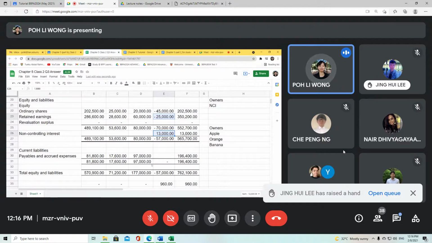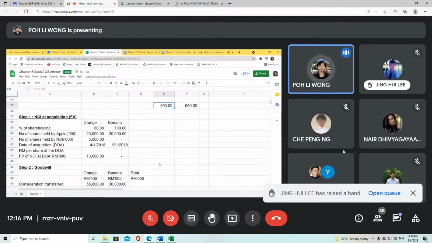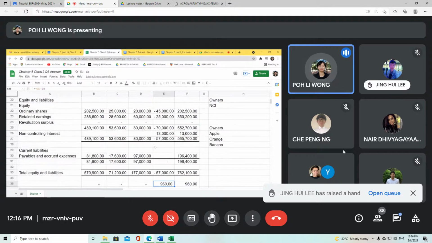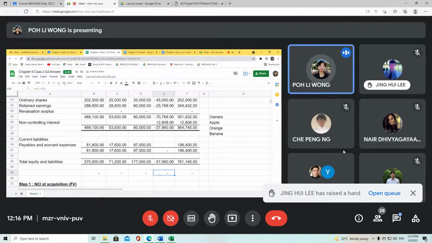The main reason is because 960 was earned by whom? Earned by Orange, earned by the subsidiary. So any profit earned by the subsidiary, Apple will only get a fair share of 80%, and 20% will be absorbed by non-controlling interest. So this 960, you can adjust straight. You just minus 960 times 0.8. And then for your non-controlling interest part, minus 960 times 0.2. And then that's it. You will tally already.